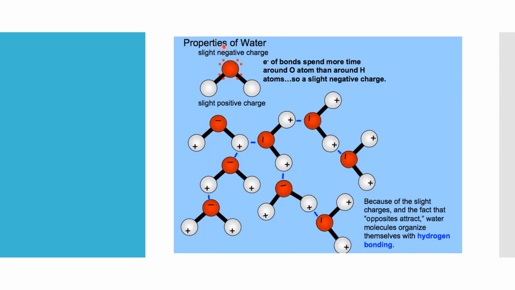So coming to the properties of water. So here you can see the slight negative charge. Electrons of bonds spend more time around the oxygen atom than the hydrogen atoms. So it has a slight negative charge. Because of the slight negative charge and the fact that opposites attract, water molecules organize themselves with hydrogen bonding.